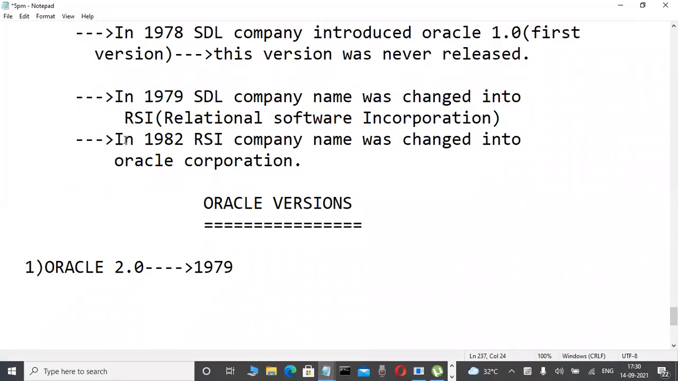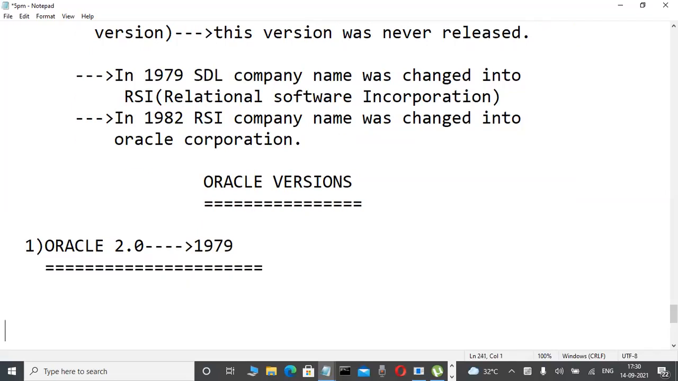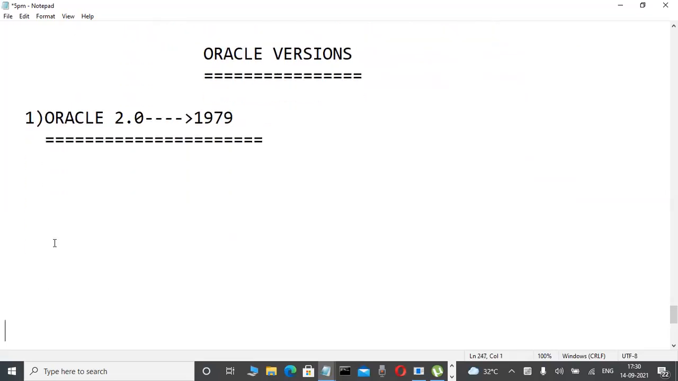The RSI company is there, no? That company released it. Yes, this is the first version. 1979, very good, some fellows are guessing correctly. Write it: Oracle 2.0 is 1979 only. This is the first public version. Write it, first public version.